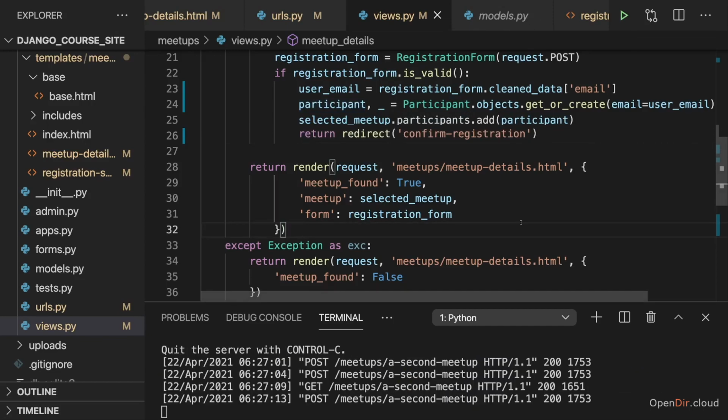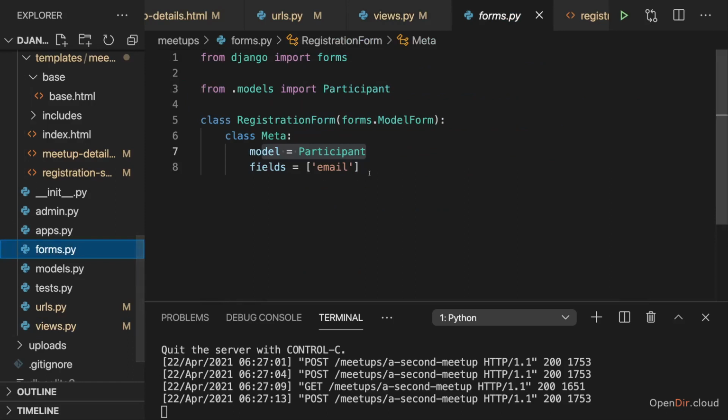Now, one thing I do want to change though is my form in the forms.py file. Here we are currently using a model form, but actually using a model form is now kind of redundant here because we don't use the save method anymore and we are inferring our form from a very simple model anyways.